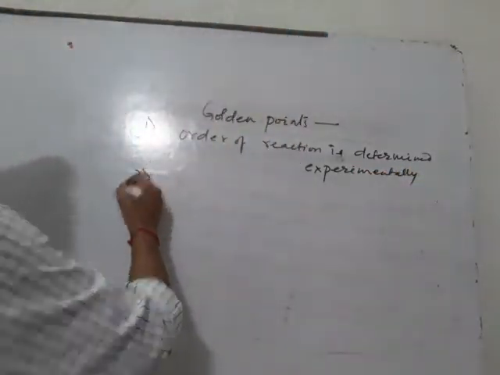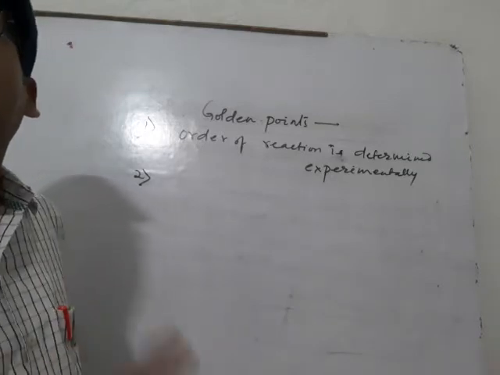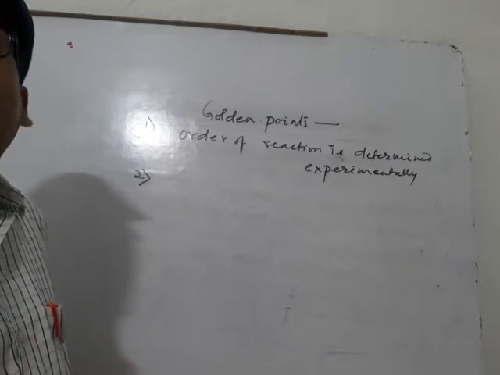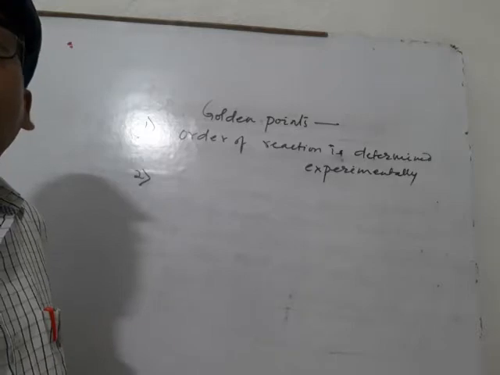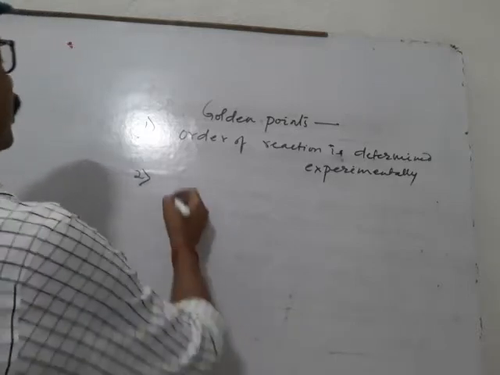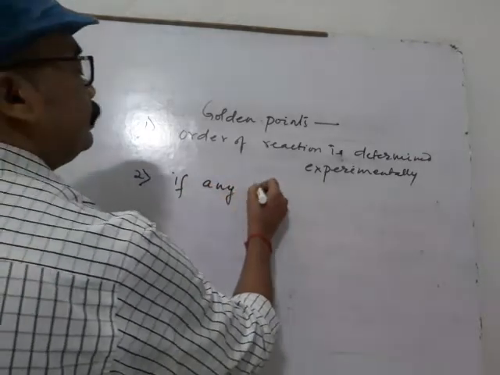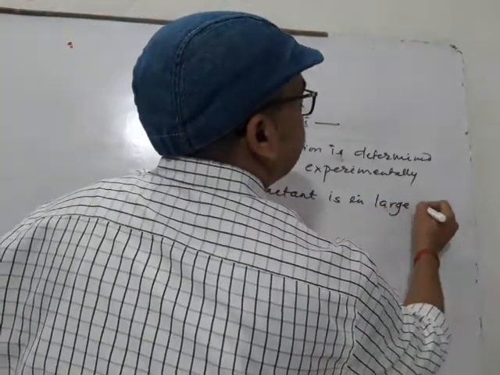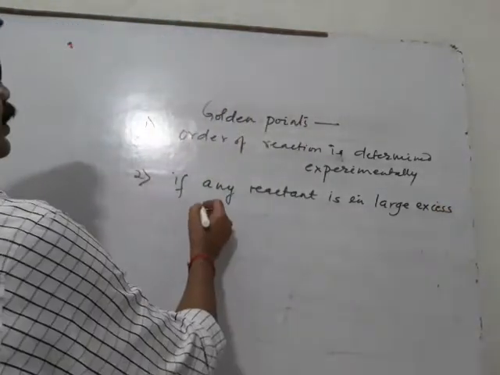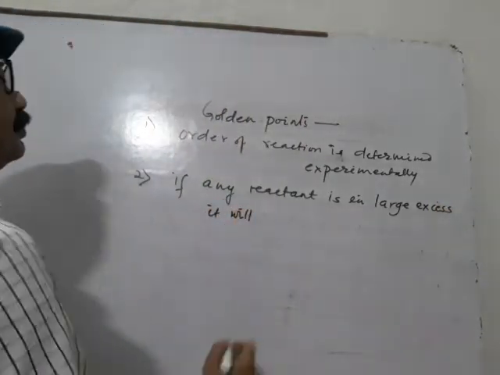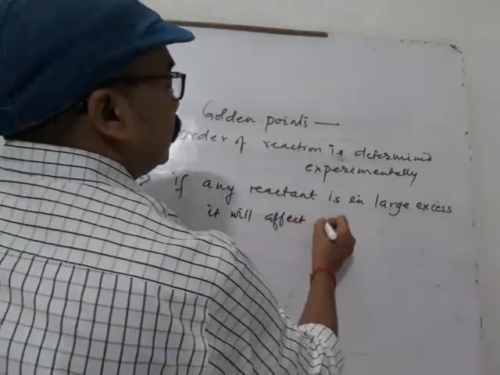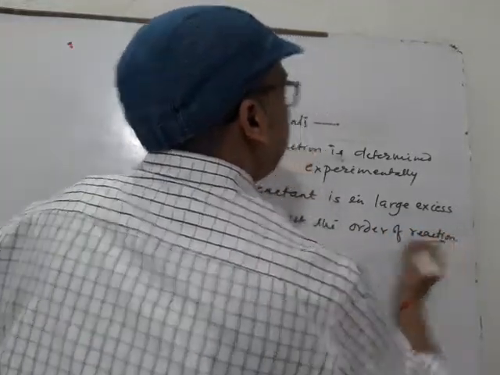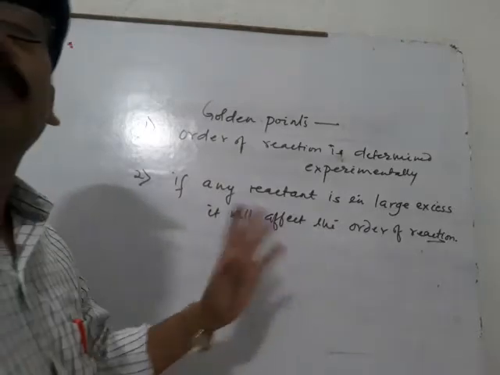Second golden point is that if any reactant is in large excess, it will not affect the order of reaction, because change in concentration will be very minimal.